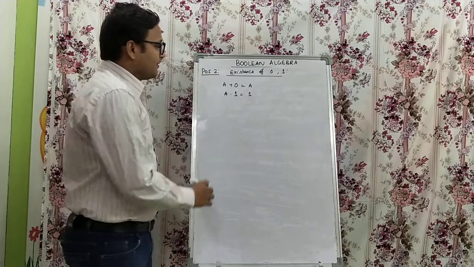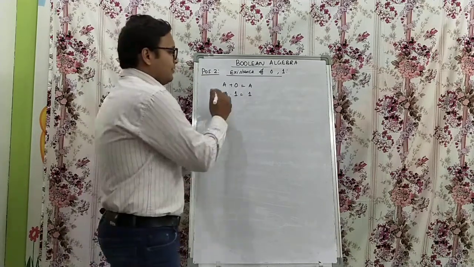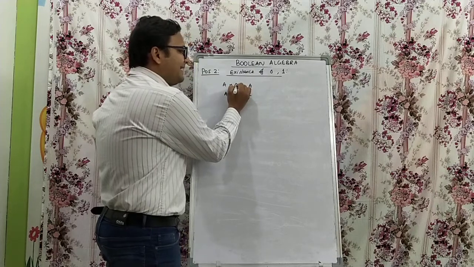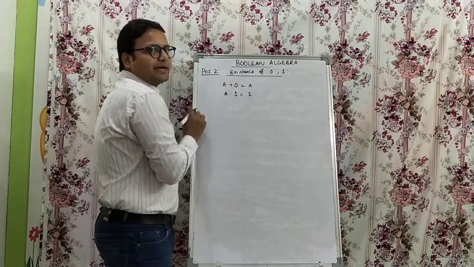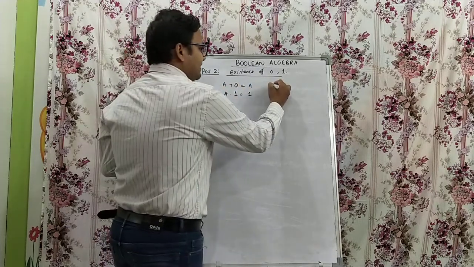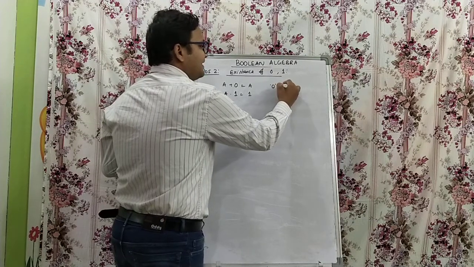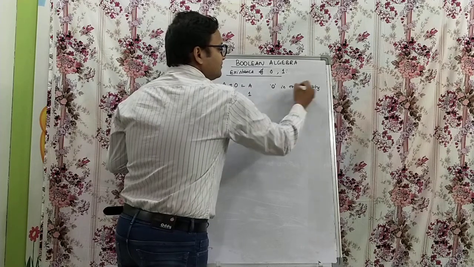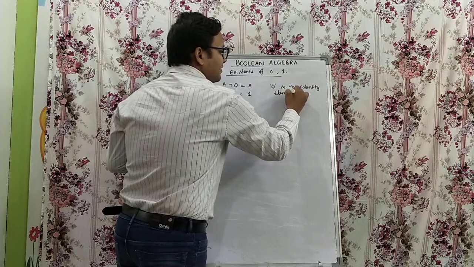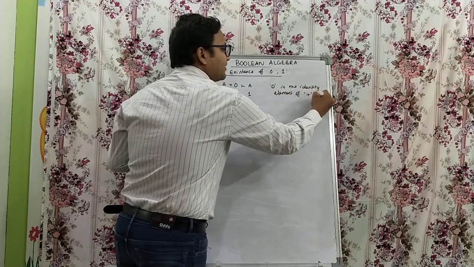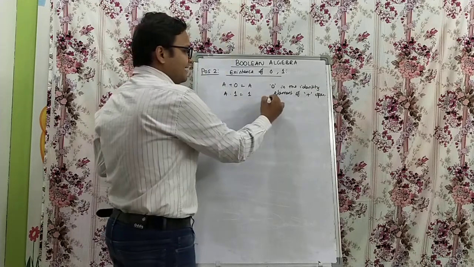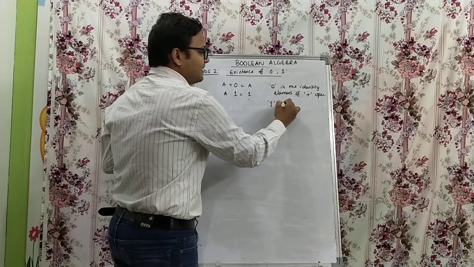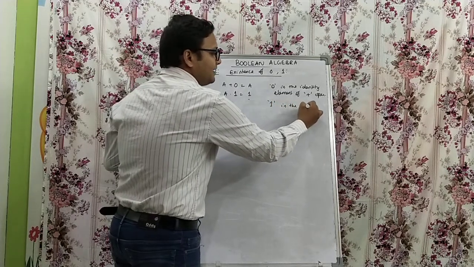So from this what we can tell is 0 is the identity element of the OR operator. Similarly, 1 is the identity element of the dot operator.